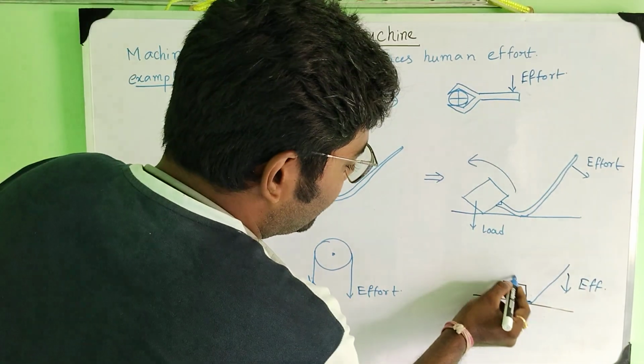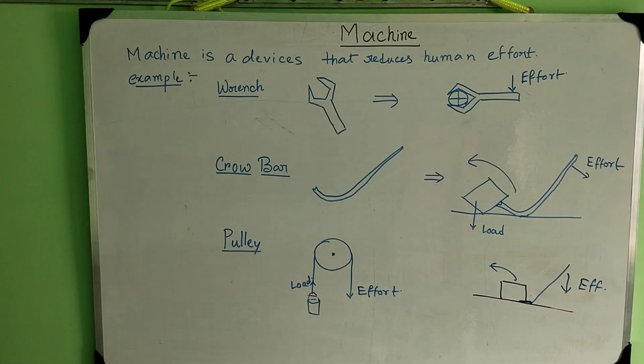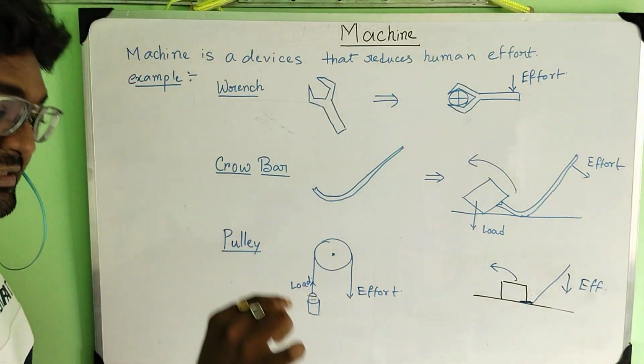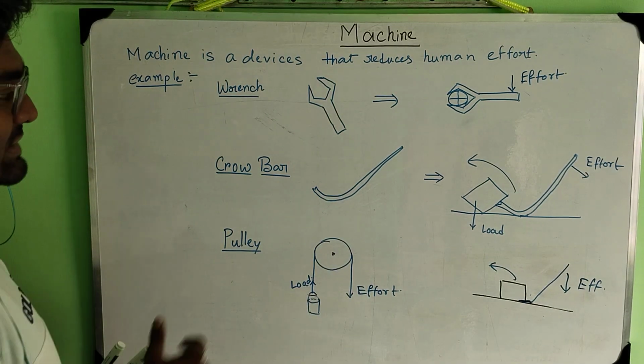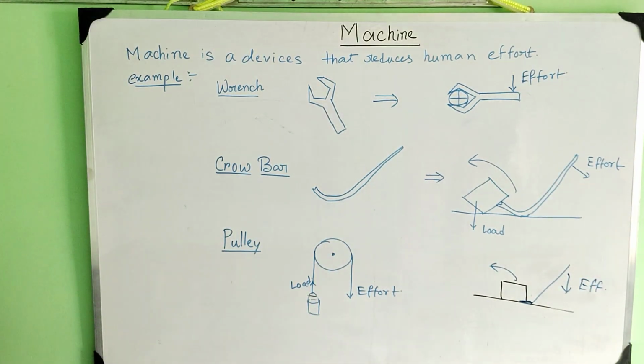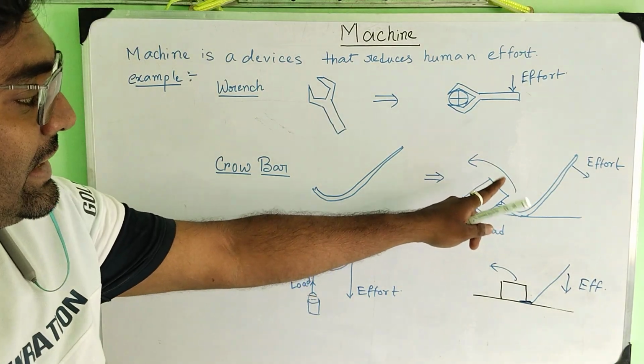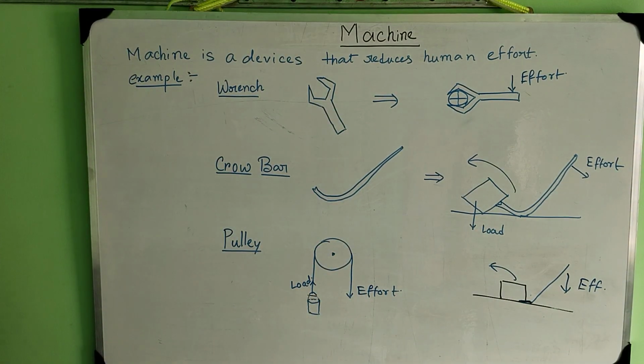What will happen? The block will get lifted easily. In this case, the effort we need is very much less than the previous one. So obviously this crowbar helps to lift the heavy object, and this machine also reduces the human effort.